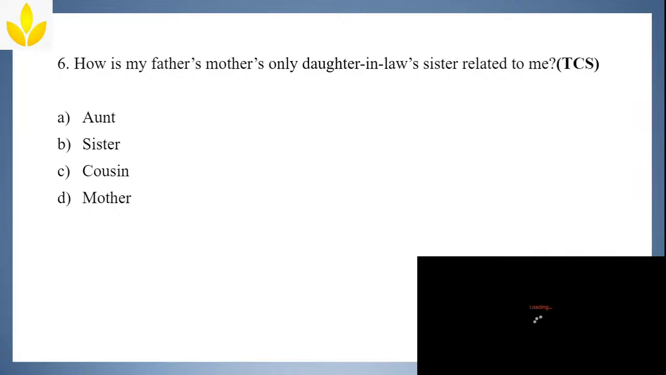Yeah, you can start to solve from last. But here, this is a simple question. When you look at it, there is no "of" and all. So, how is my father's mother's only daughter-in-law's sister related to me? You can choose the word "my" here and start from there. Okay?